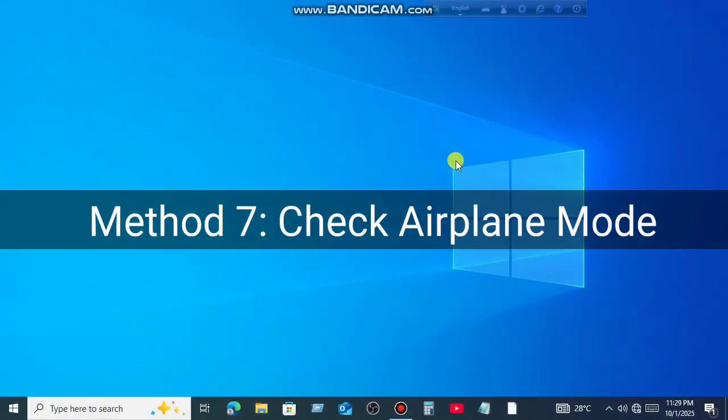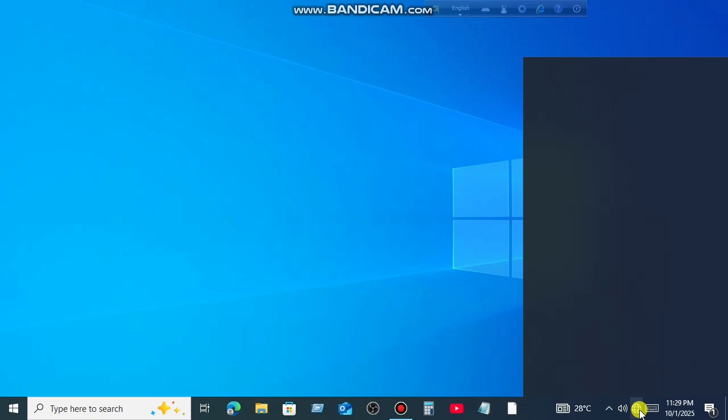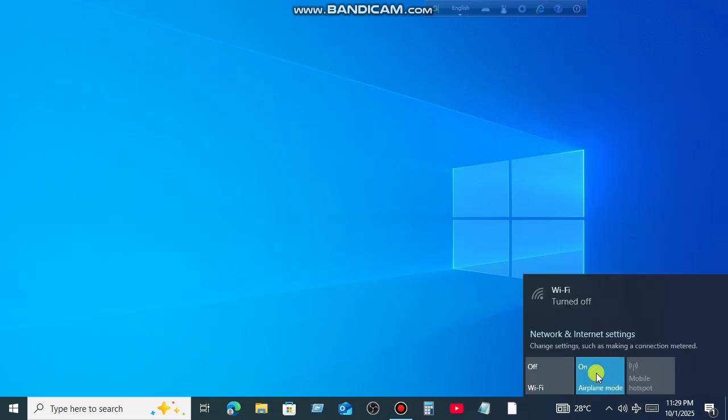Method 7. Check airplane mode. Sometimes airplane mode blocks Wi-Fi. Just make sure airplane mode is off.